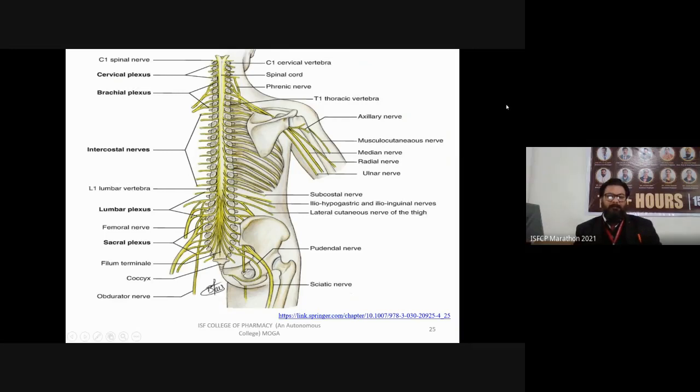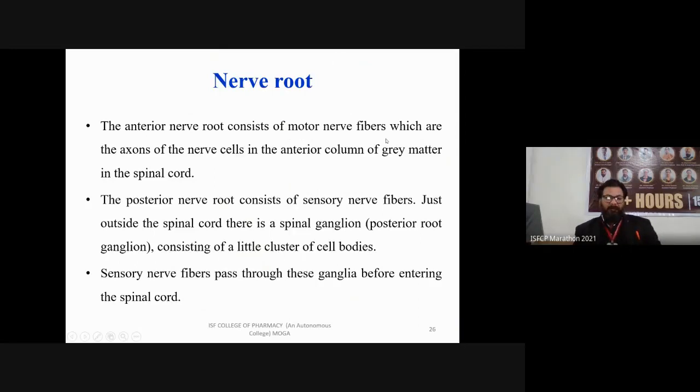Now, what is a nerve root? This is a common term we use in the nervous system. The anterior nerve root consists of motor nerve fibers, which are the axons of nerve cells in the anterior column of gray matter in the spinal cord. The posterior nerve root consists of sensory nerve fibers.